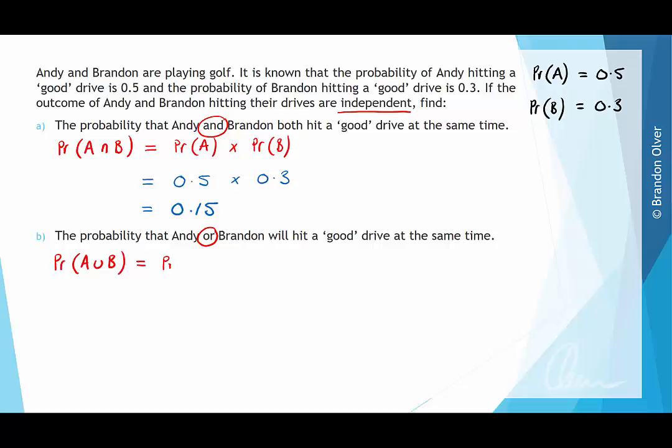And we can use the addition rule for probability to find this out. So the addition rule says it's the probability of event A occurring plus the probability of event B occurring, subtracted away the intersection between events A and B.